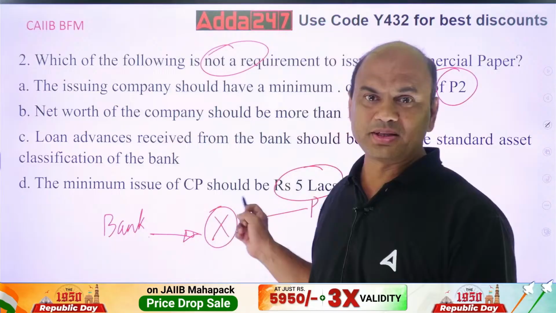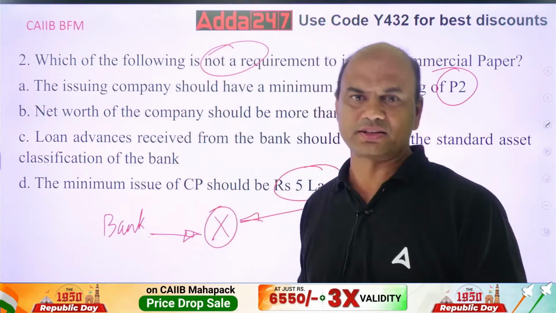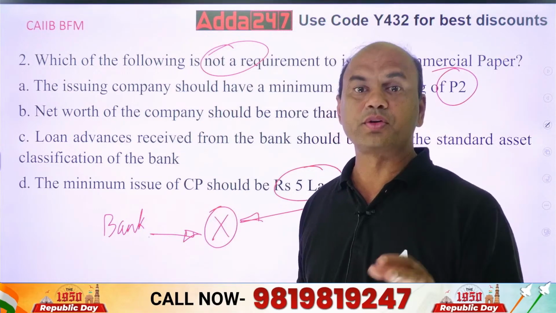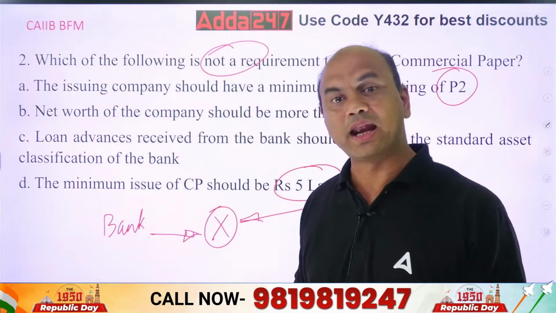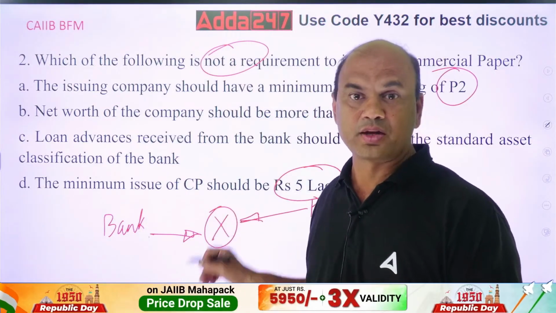But the problem is, this is not 5 lakhs. The issuance is in multiples of 5 lakhs. So you can't issue a CP for 5 lakhs. You have to issue it for 50,000 crores. And this criteria of 5 lakhs is for the investor. It is not for the issuer.